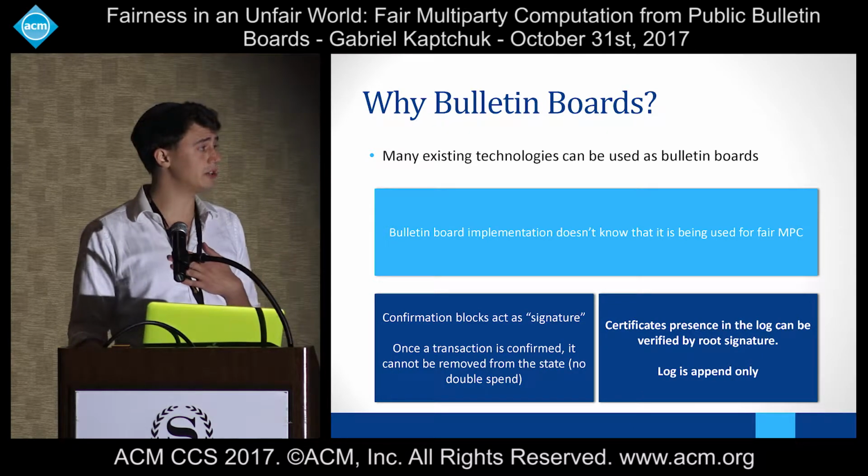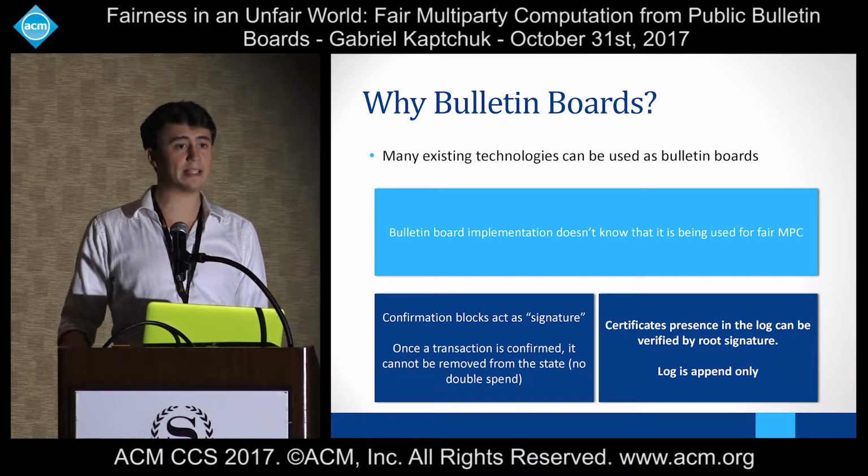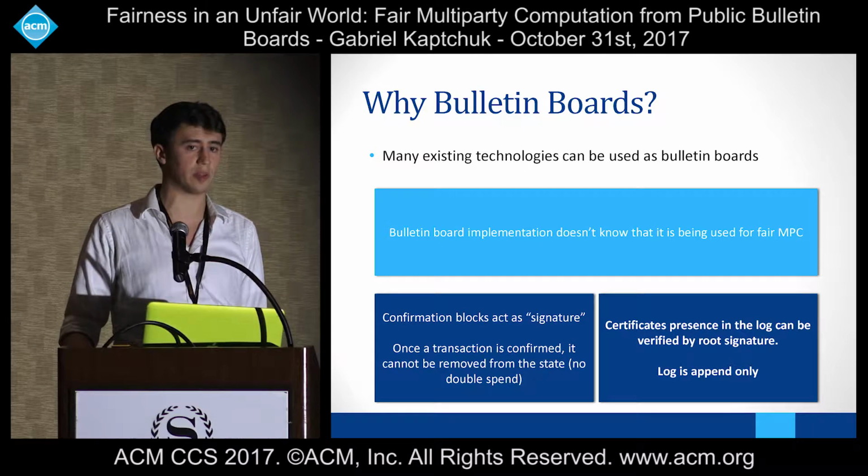Another technology which you can use is certificate transparency, which is a newer technology that basically holds certificate authorities accountable for what they're doing.